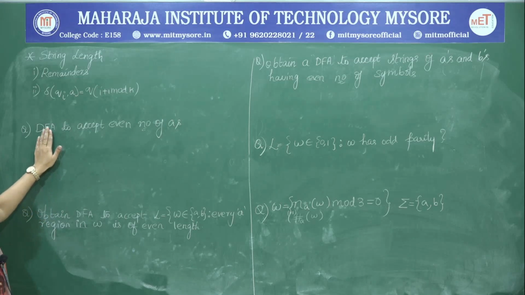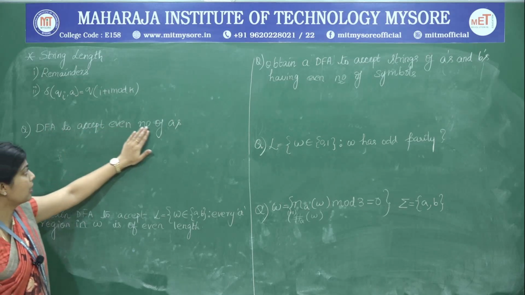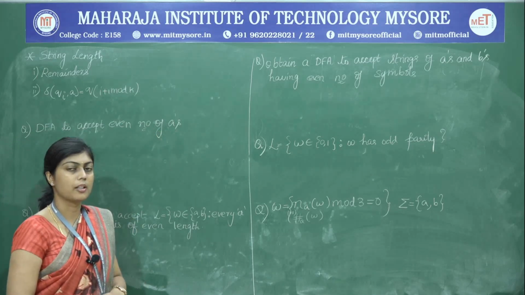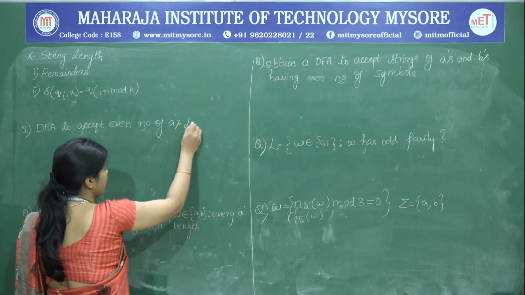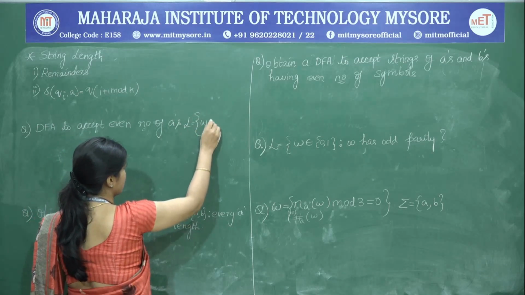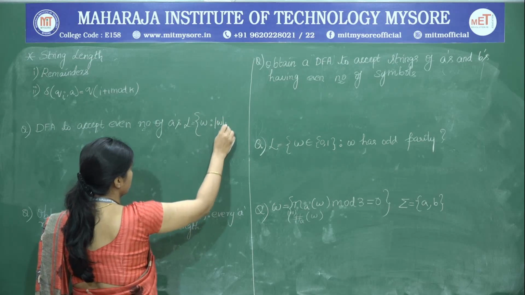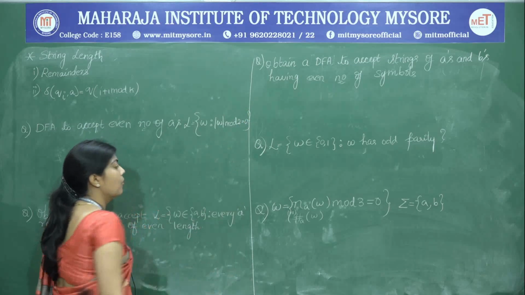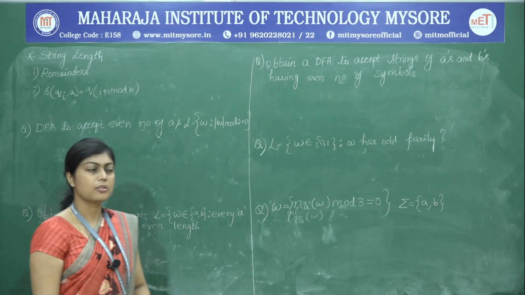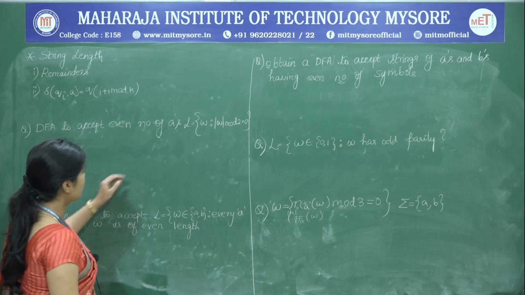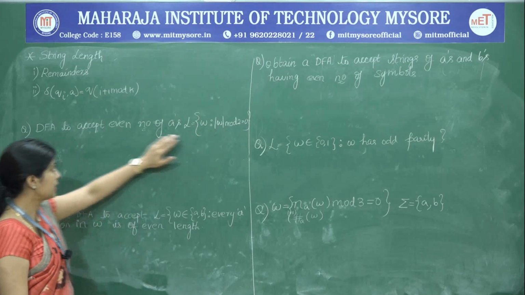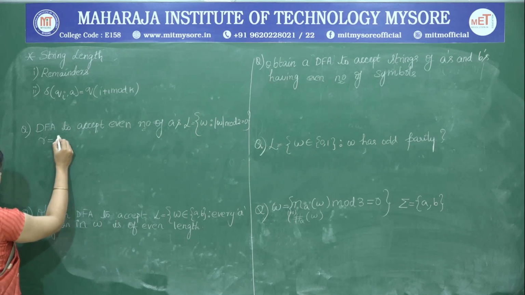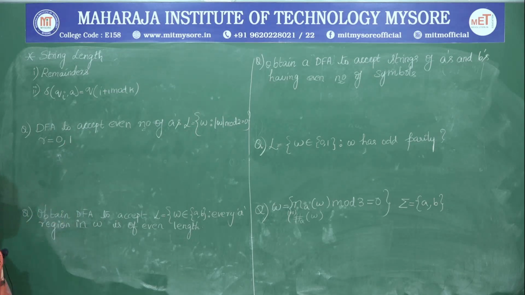So first we have a DFA to accept an even number of a's. Once we have this problem statement, it is easy for us to write the language. L is nothing but w such that the length of w when divided by 2 should be equal to 0. Only then may we say that the string length is even. Next step is to find the remainders. The remainders when we divide any number by 2 are 0 and 1.